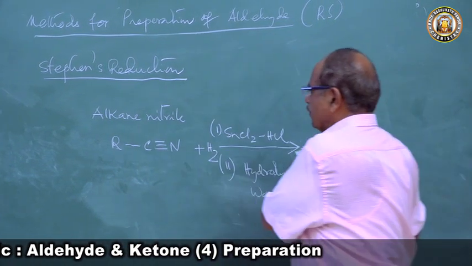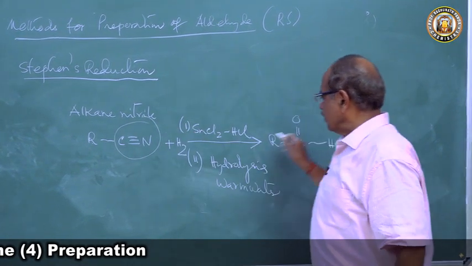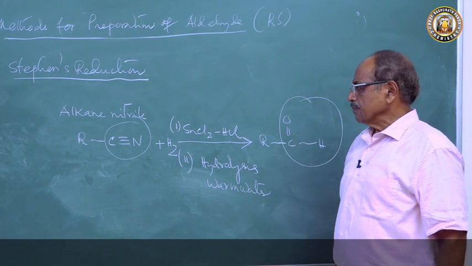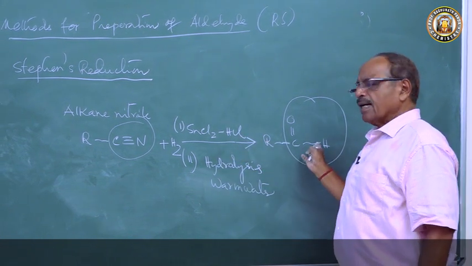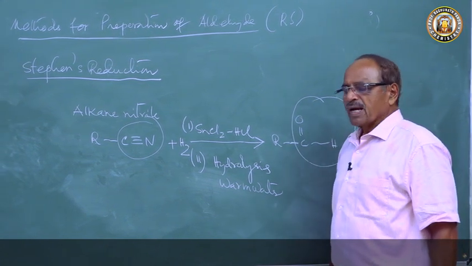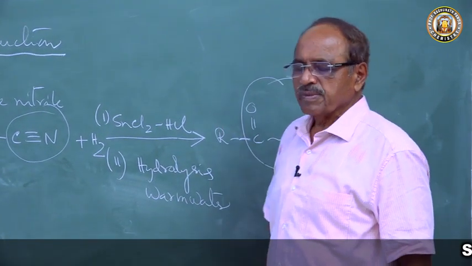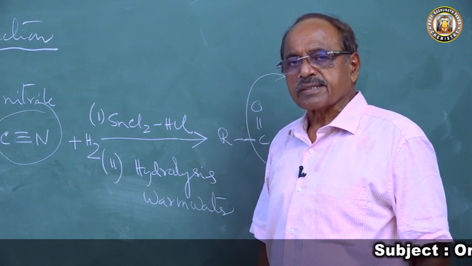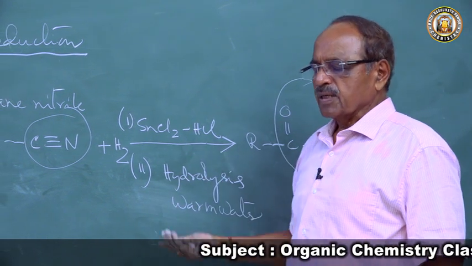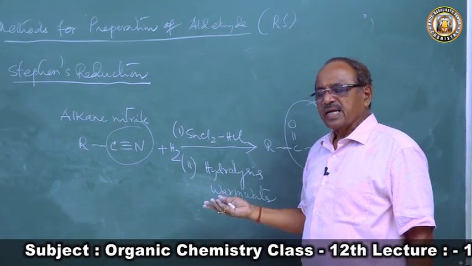So keep in mind that the cyanide group is forming an aldehyde. I told you about cyanide synthesis. After completing aldehyde, before I go to carboxylic acid, I will take 10-15 minutes and teach you cyanide synthesis. The cyanide group can give you aldehyde, carboxylic acid, alcohol, amines, alkane, everything can be obtained.